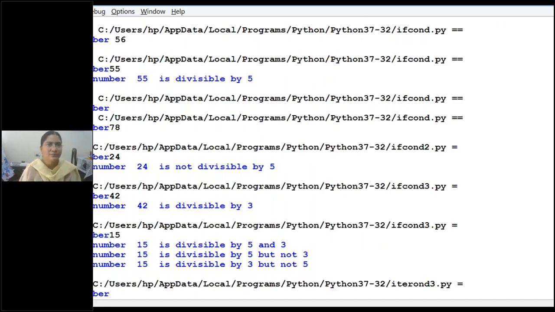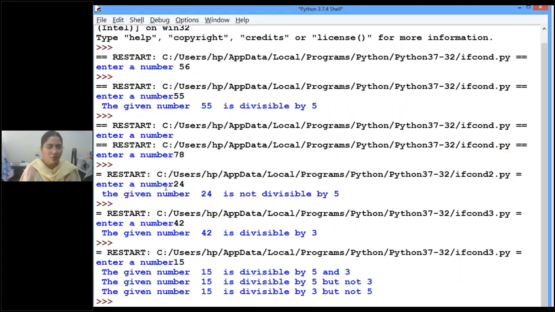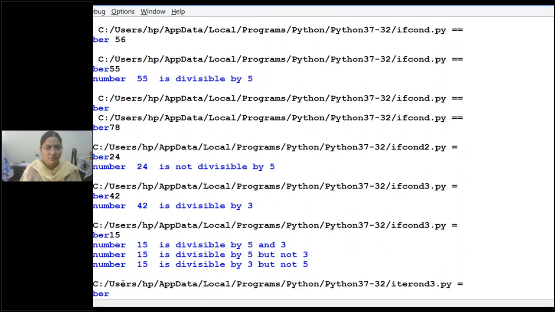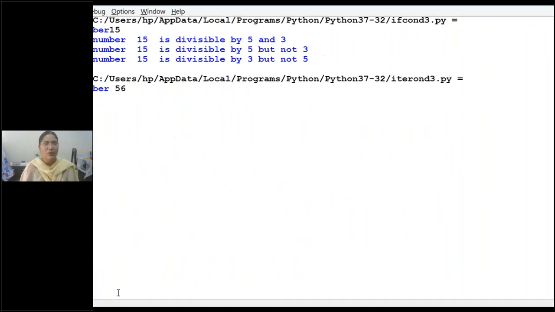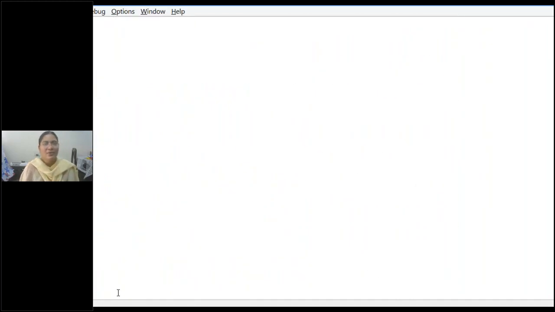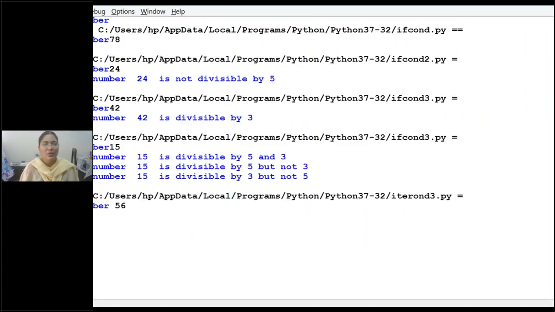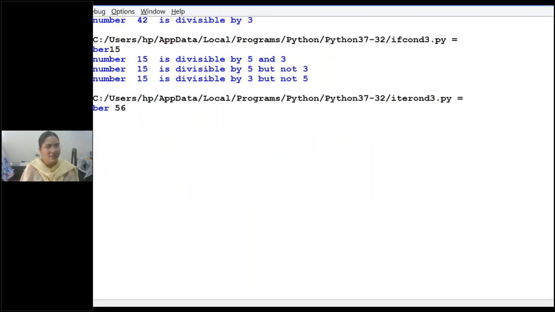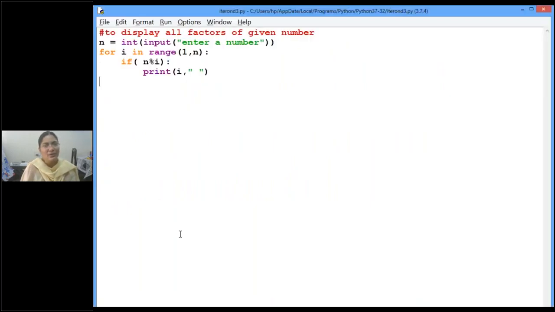Enter a number. Okay, so here I am entering a number. Give me some number, suppose 56. What are all the factors? See, here 3, 5, 6, 9, 10, 11, 12, 13, all these are shown as factors. 15 is a factor for 56? No, na? What is wrong here?